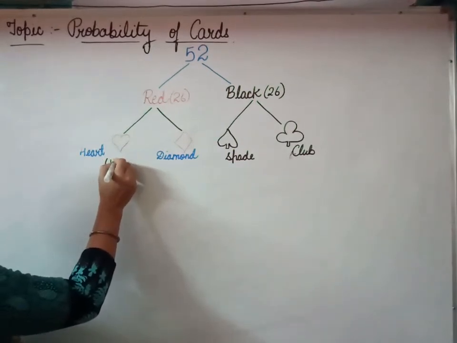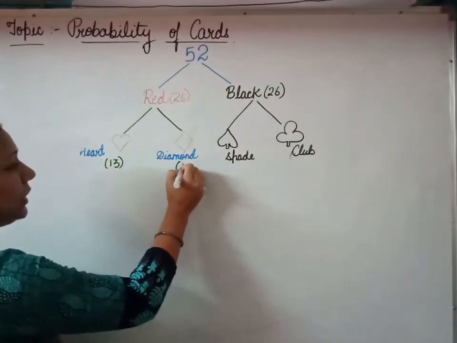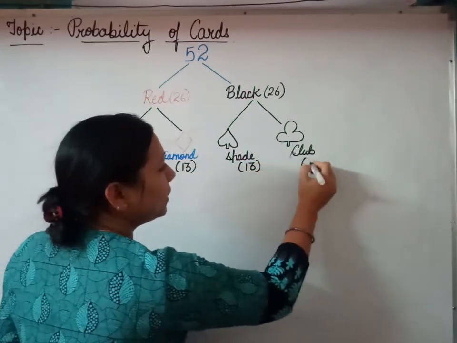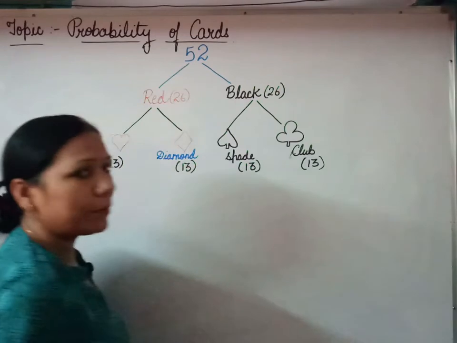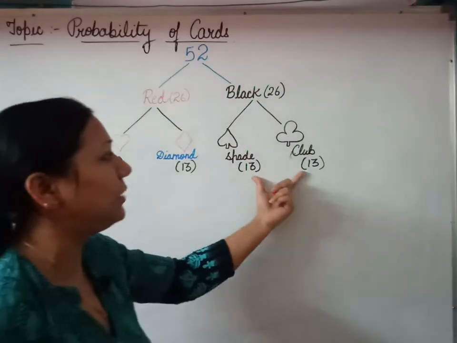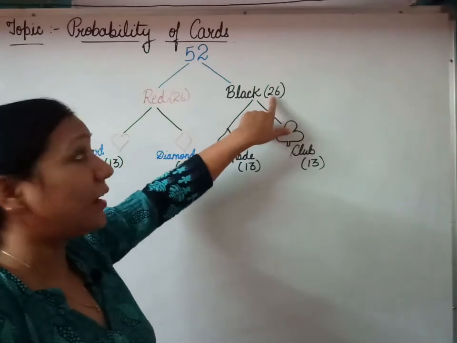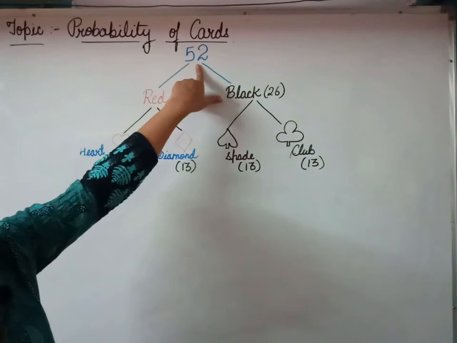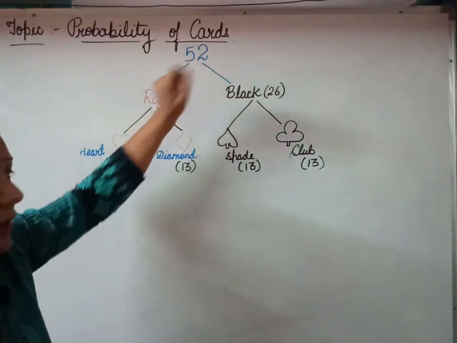Yes, 13 cards of heart, 13 of diamond, 13 of spade and 13 of club. 13 plus 13 gives you 26 cards, and this 26 plus 26 makes up the complete pack, which is 52 playing cards.